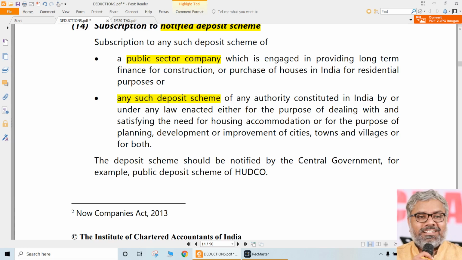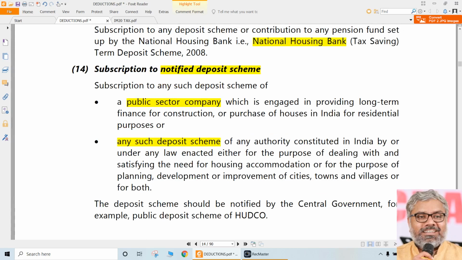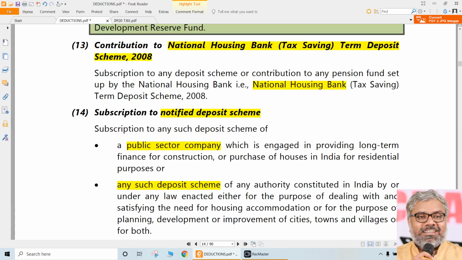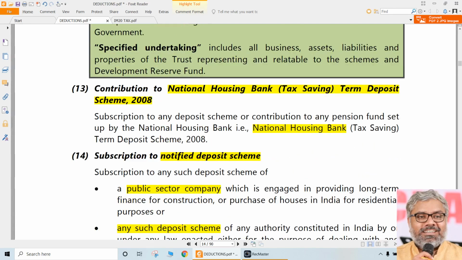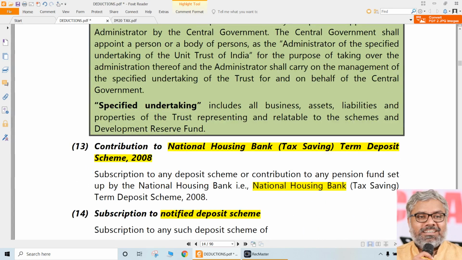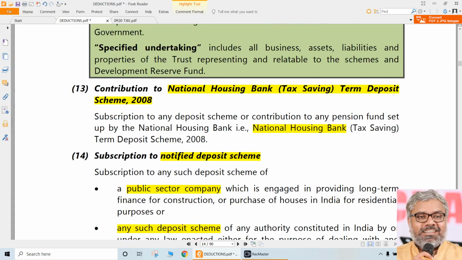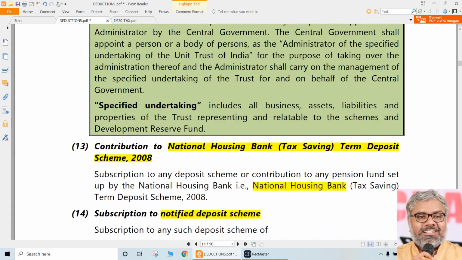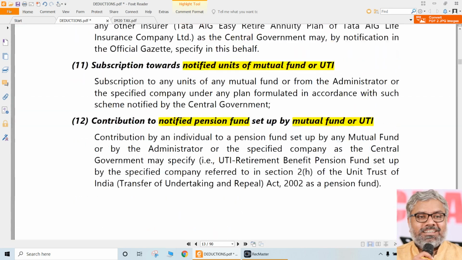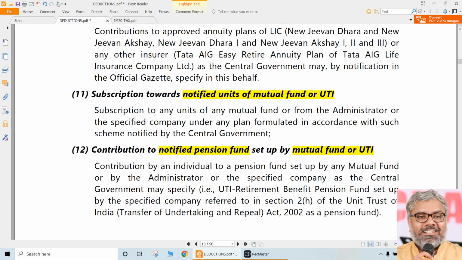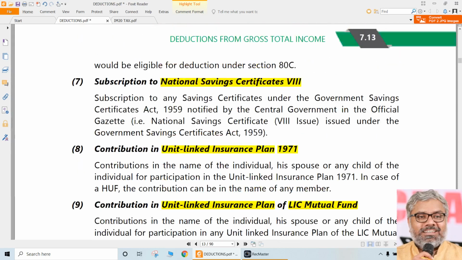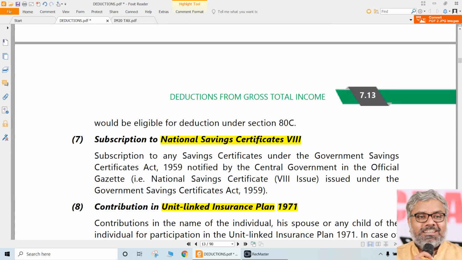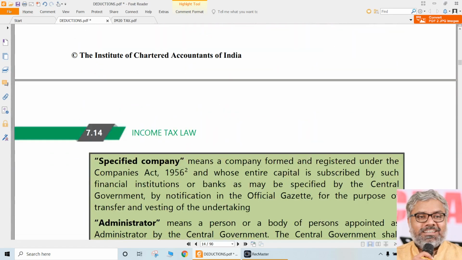So all of them are eligible for 80C. So how to identify the eligibility? Look for these words: notified, approved, like that. And other things, like you have to remember these names, like some of the institutions like National Housing Bank. You should remember that. Same way, UTI, Unit Trust of India. You should remember that. Same way, LIC, Life Insurance Corporation of India, LIC Mutual Fund, Unit Linked Insurance Plan, National Savings Certificates. These names definitely have to be remembered.